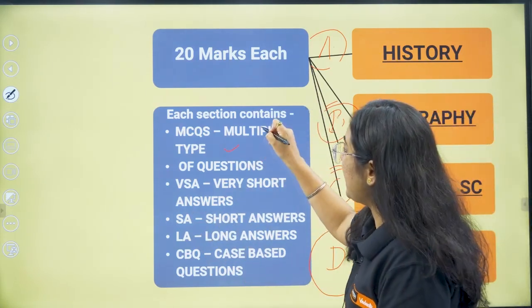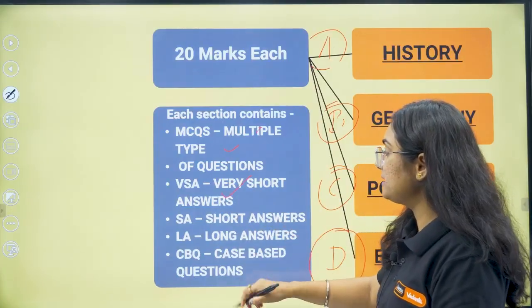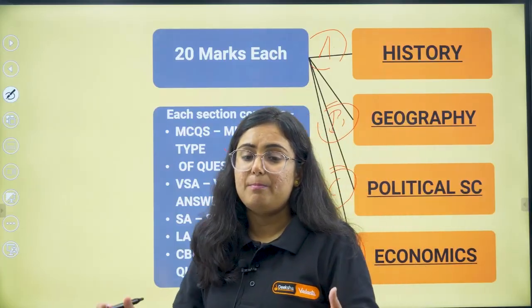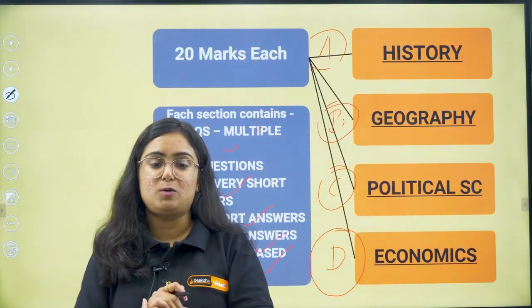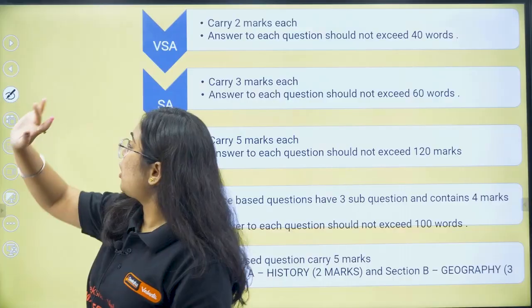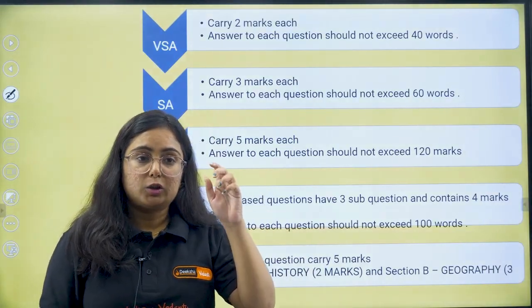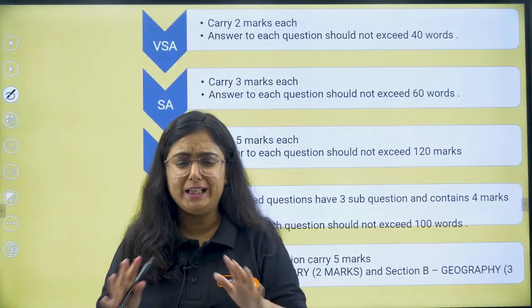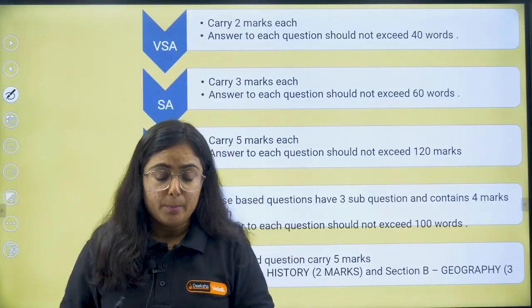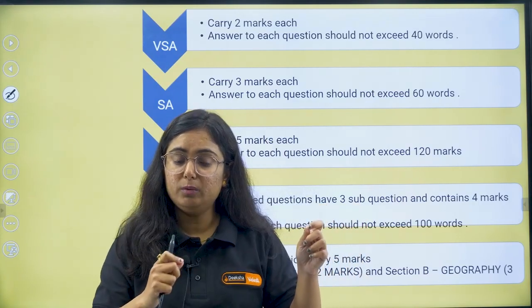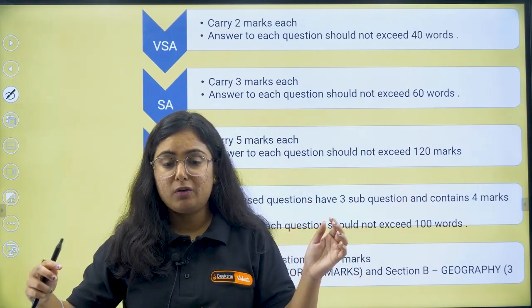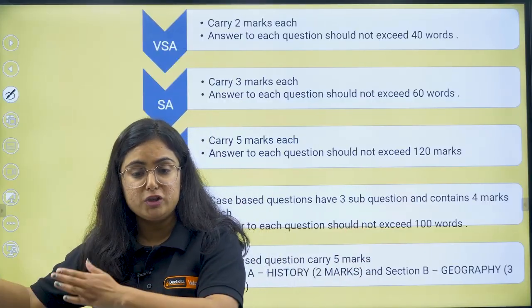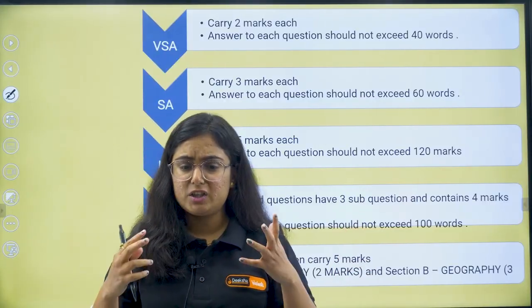In history, you will be getting MCQs, very short answers, short answers, long answers, CBQs, and particularly map-based questions. So these are the changes brought by them. Let us talk in detail about how to solve the question paper as the layout has changed. No need to worry, I'll discuss each and everything. Previously, we were solving a paper with MCQs first, so our mentality was that there are 20 MCQs, then we will deal with very short, then long, right? So the strategy was so easy.